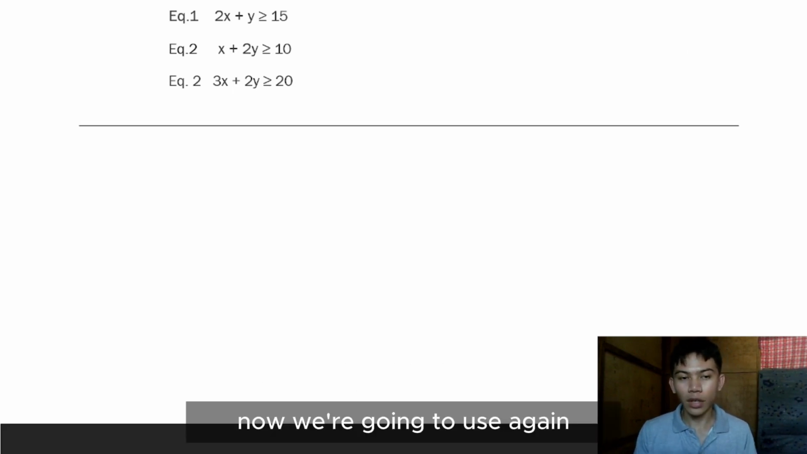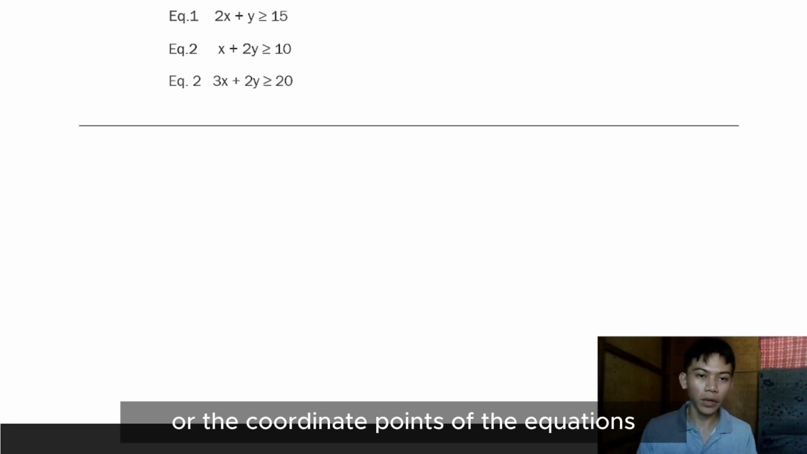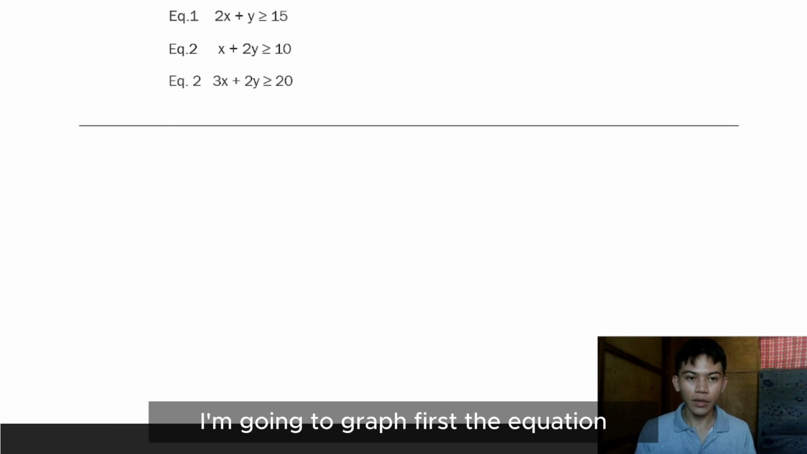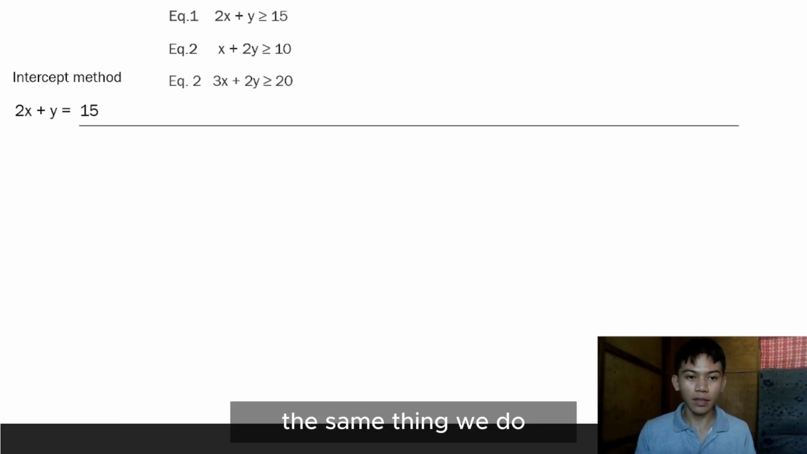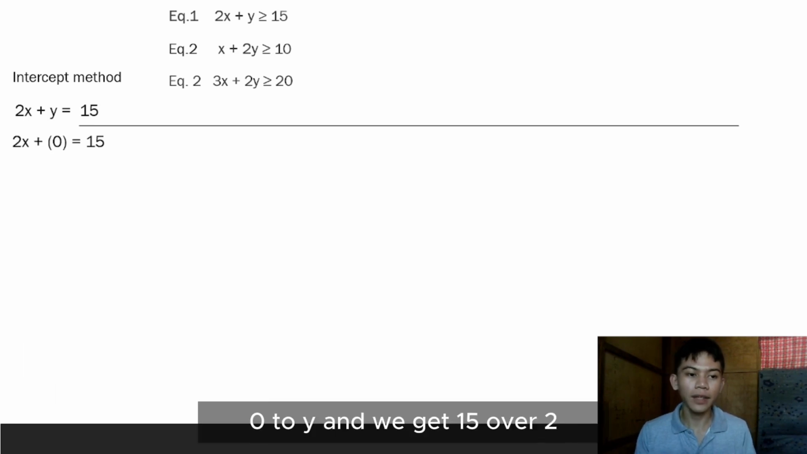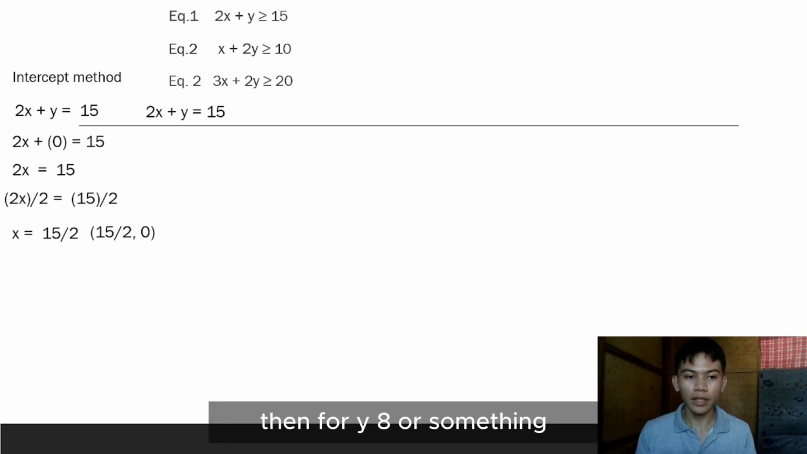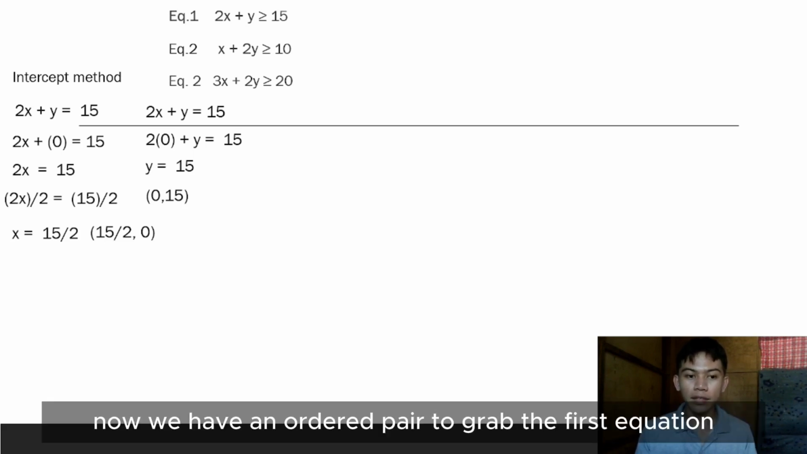Now we're going to use again the intercept method to find the ordered pairs or the coordinate points of the equations to graph a line. I'm going to graph first equation 1, using the intercept method. The same thing we do, substituting 0 to y, and we get x equals 15 over 2, which is the ordered pair (15/2, 0). Then for the y-intercept, substitute 0 to x, and we get (0, 15). Now we have ordered pairs to graph the first equation.